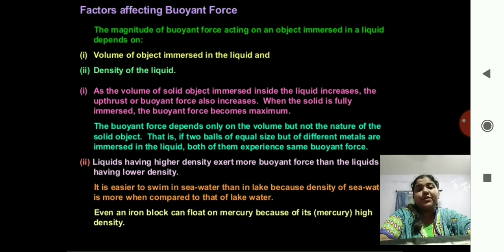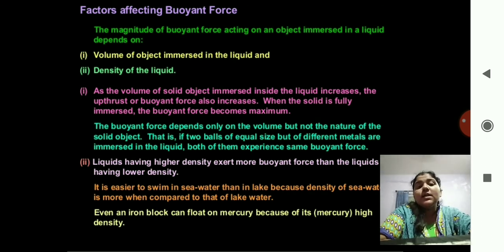Whatever the nature, if two balls of equal size but of different metals are immersed in the liquid, both of them experience the same buoyant force. Liquids having higher density exert more buoyant force than liquids having low density. A higher density liquid is, say, oil, and a low density liquid is water.